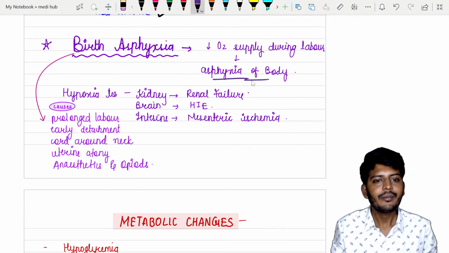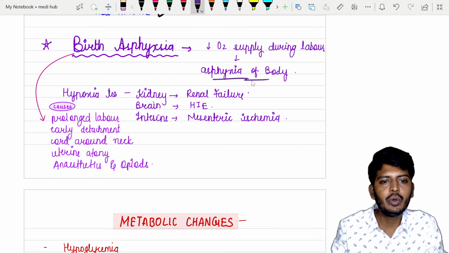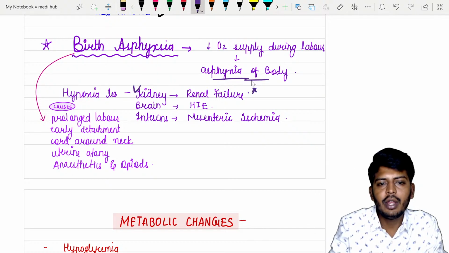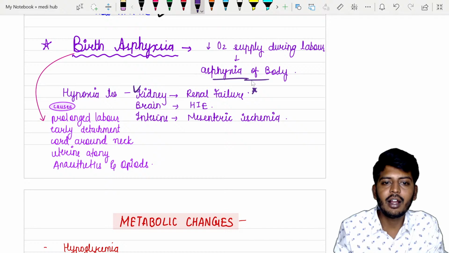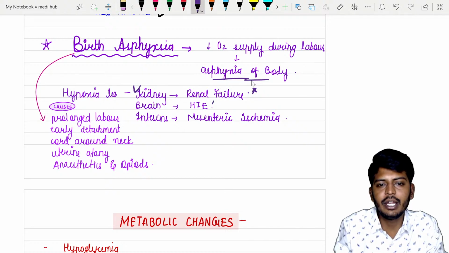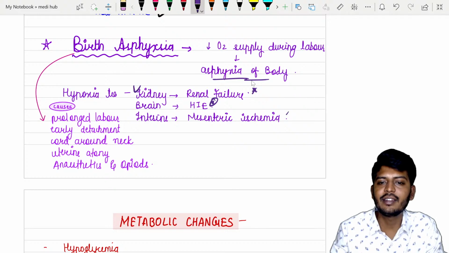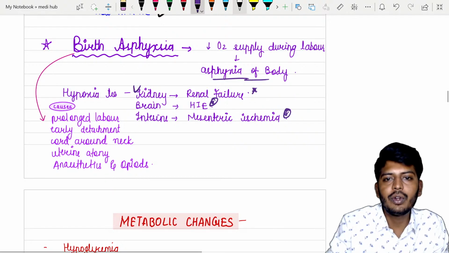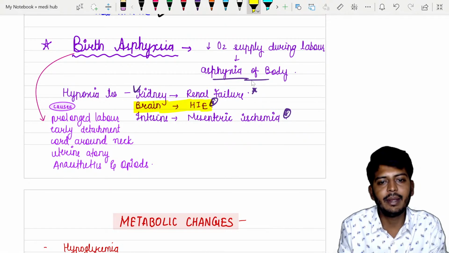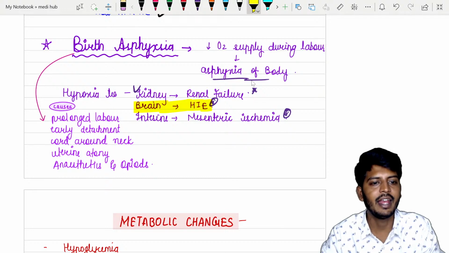Okay, so the hypoxia will affect the kidney. It can lead to renal failure. That is the least important thing. If it occurs to the brain, most important, it will lead to hypoxic ischemic encephalopathy. If it is happening to the intestine, mesenteric ischemia. But the most deadly and dangerous one is hypoxic ischemic encephalopathy.